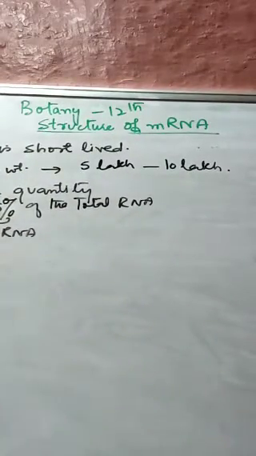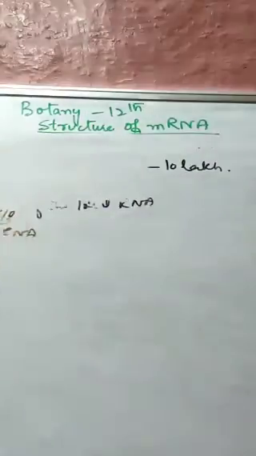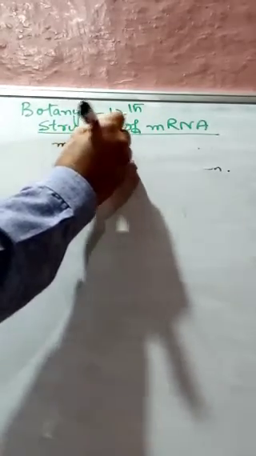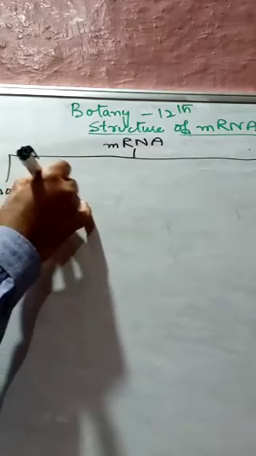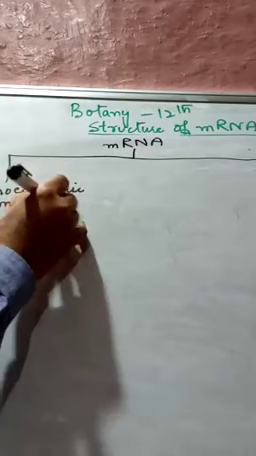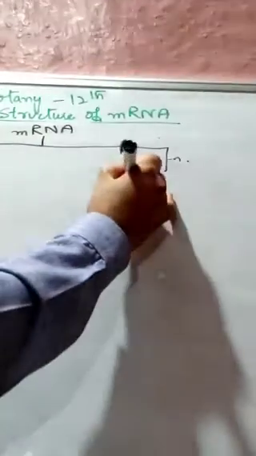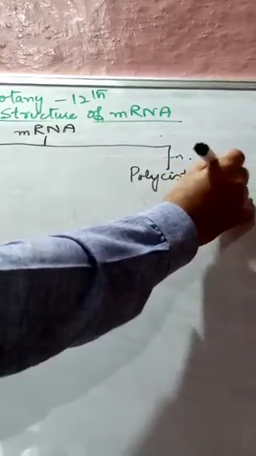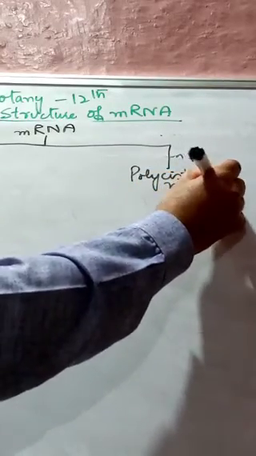Now this mRNA is of two types. If we talk about messenger RNA, we have two types. One we call monocistronic mRNA, the other we call polycistronic mRNA.